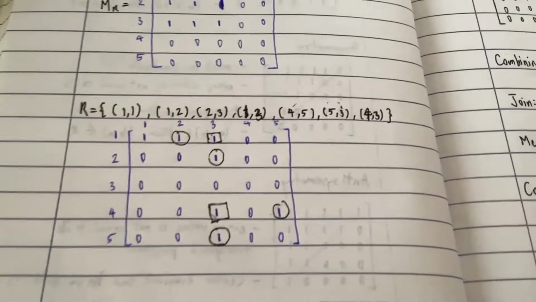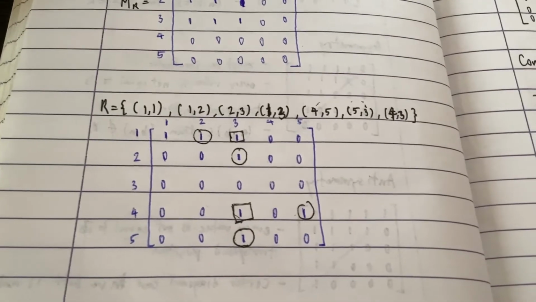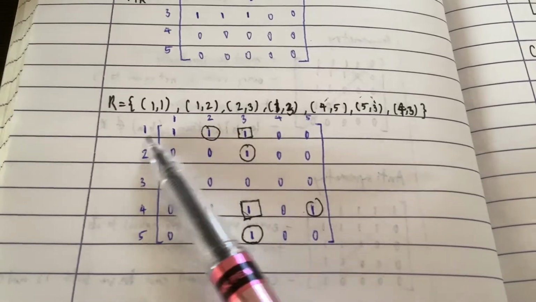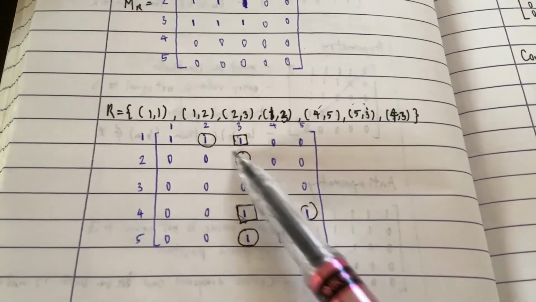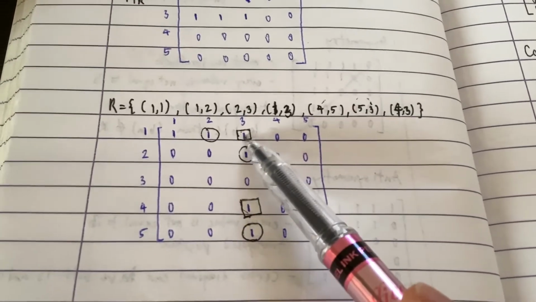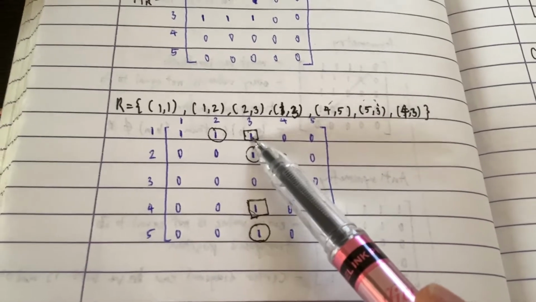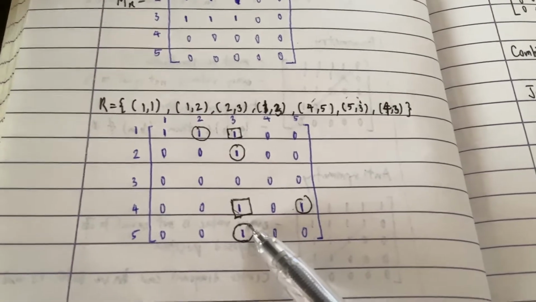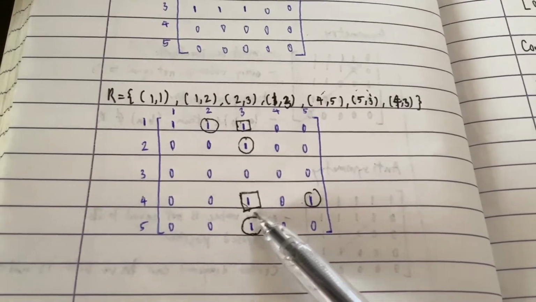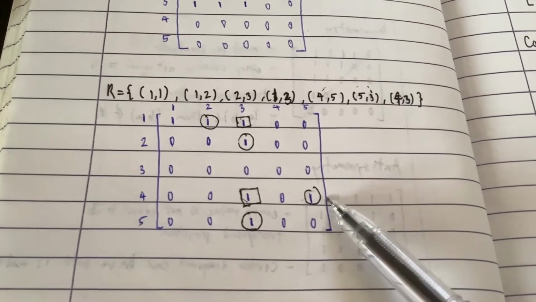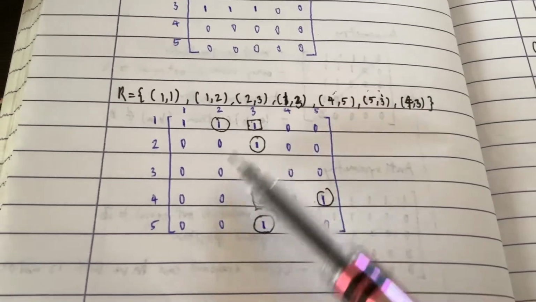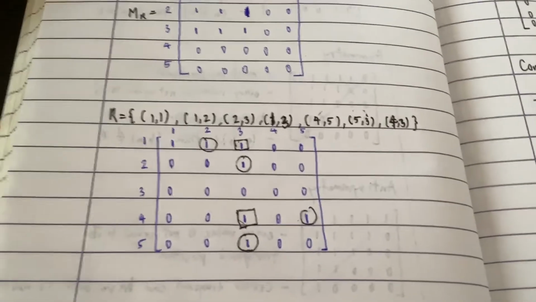So notice the pattern of your transitive. If you notice, we have like 2 circles and then they all cross and they give 1, right? They make this true. That's the transitive. The same with this one. If we are given like 5, 3 and this is 4, 5, and then we cross that together, this becomes true. 4, 3. Yeah, that's like the pattern of transitive.